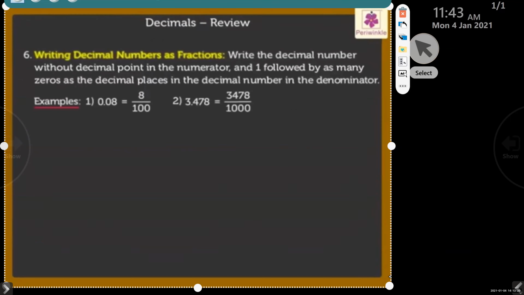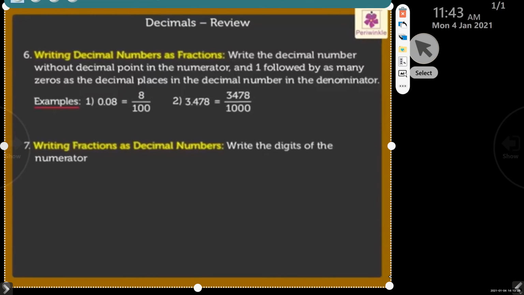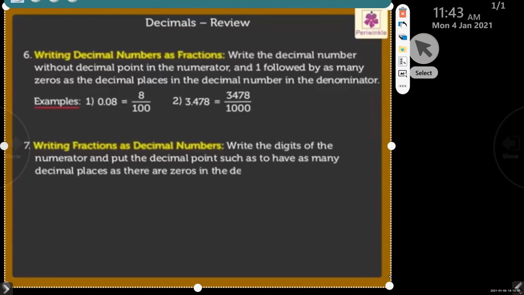Writing fractions as decimal numbers. Write the digits of the numerator and put the decimal point such as to have as many decimal places as there are zeros in the denominator of the given fraction. For example,